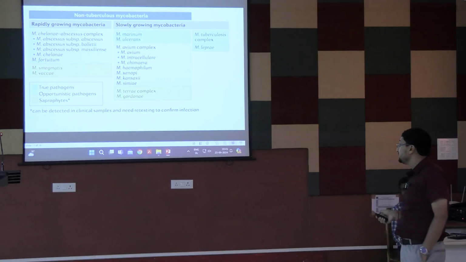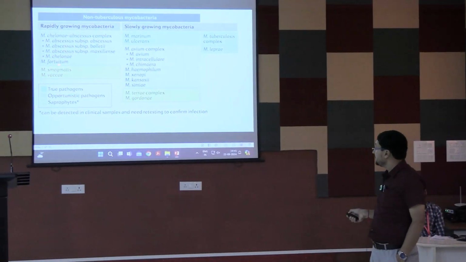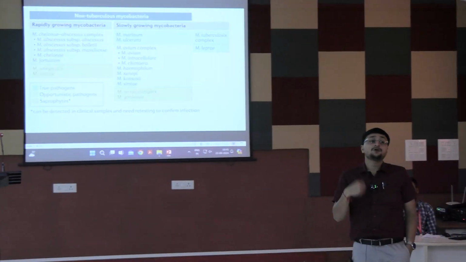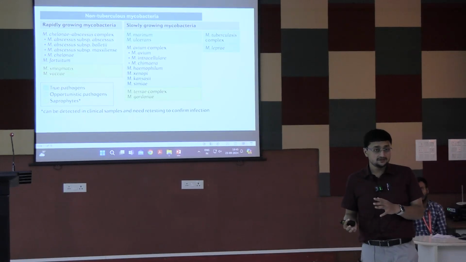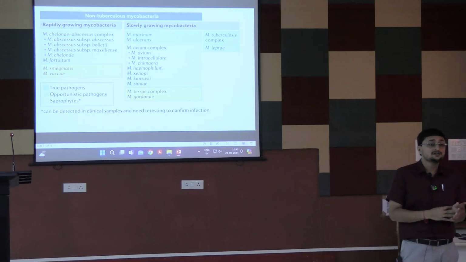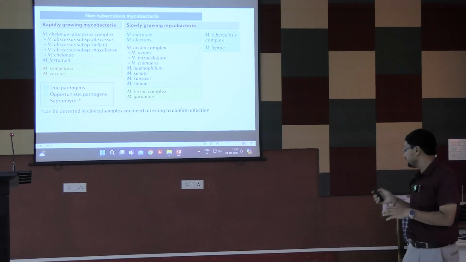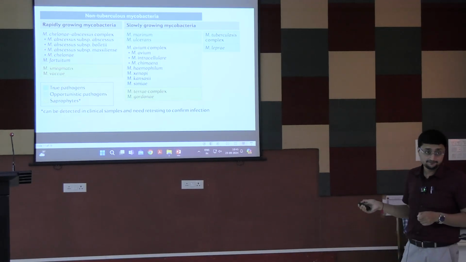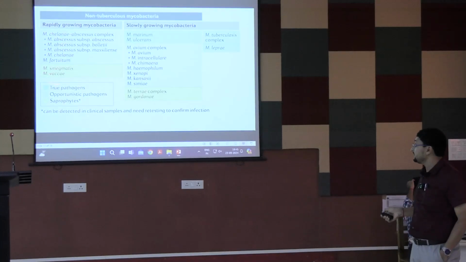So Mycobacterium chelonae, abscessus and fortuitum regularly do not cause any pulmonary involvement. They rarely cause pulmonary disease, but occasionally and frequently they cause extra-pulmonary TB. The most commonly encountered extra-pulmonary TB are lymph node tuberculosis by them, and skin tuberculosis, skin ulcer by Mycobacterium abscessus.